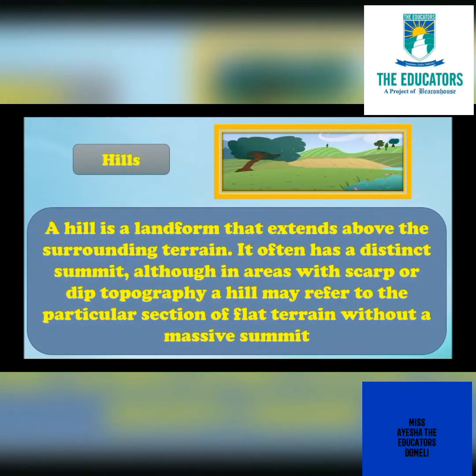Hills. A hill is a landform that extends above the surrounding terrain and often has a distinct summit, although in areas with a scarp or dip topography, a hill may refer to the particular section of flat terrain without a massive summit.